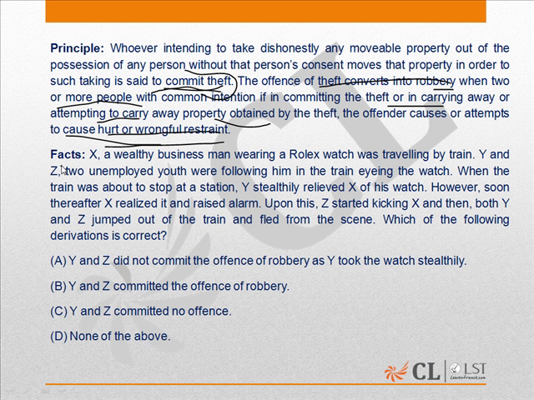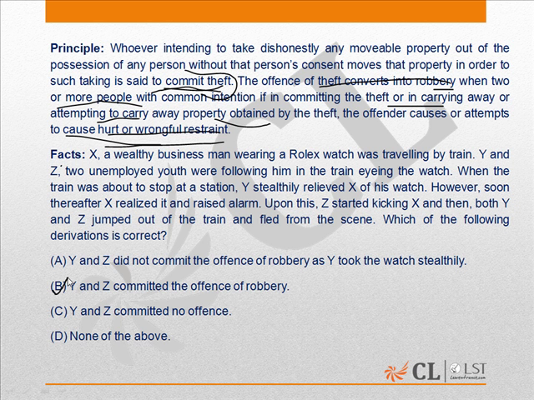Now, what are the facts? The facts are X, a wealthy businessman wearing a Rolex watch, was traveling by train. Y and Z, two unemployed youth, were following him in the train, eyeing the watch. When the train was about to stop at a station, Y stealthily relieved X of his watch. However, soon thereafter, X realized it and raised alarm. Upon this, Z started kicking X, and then both Y and Z jumped out of the train and fled from the scene. Which of the following derivations is correct?